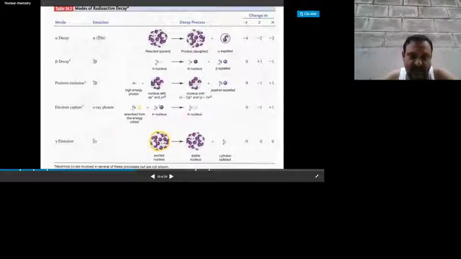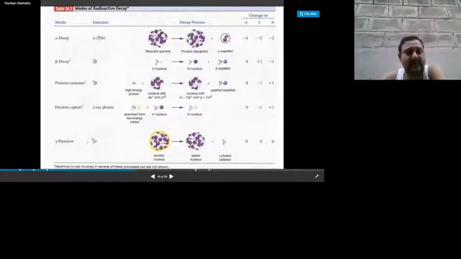It is absorbed by the nucleus itself, and sometimes undergoes electron capture, so the atomic number decreases by 1 unit. Positron emission and electron capture seem to be equal. The difference is only that here it is any high energy photons, but here it is X-ray photons only.